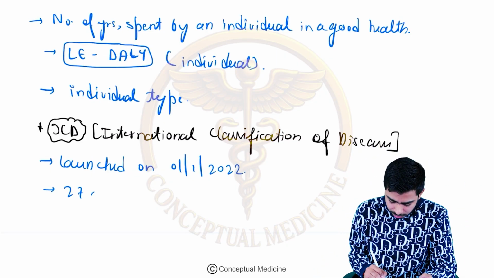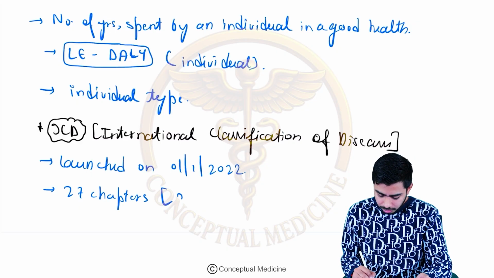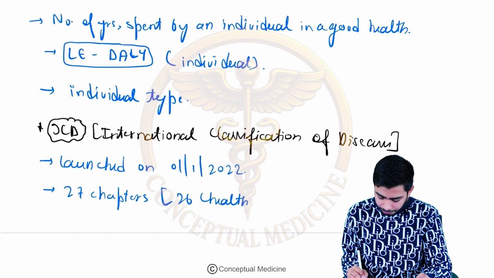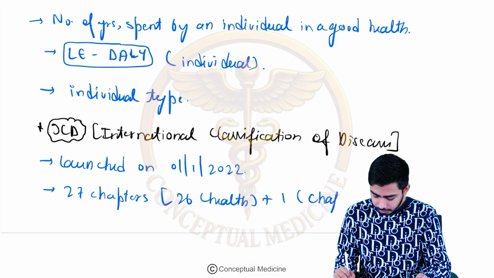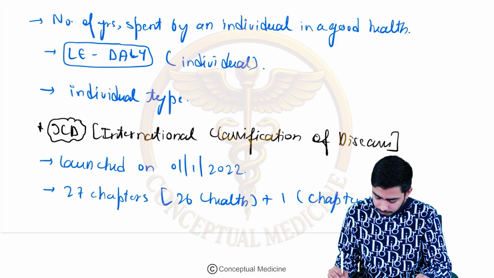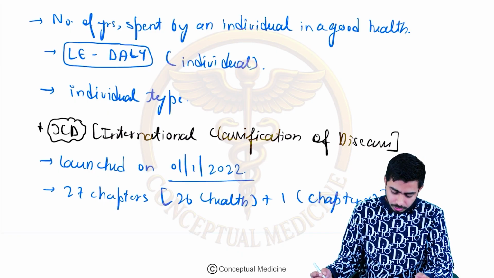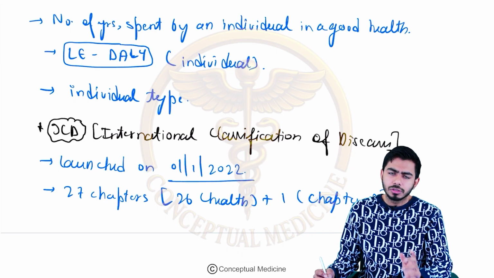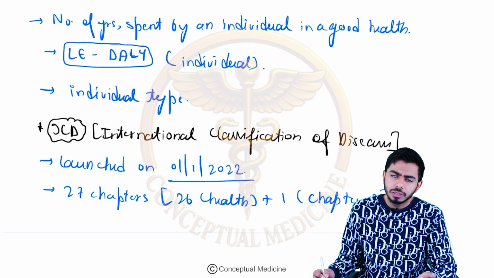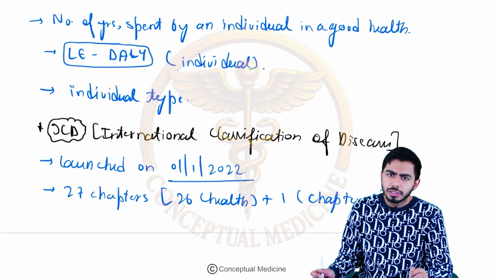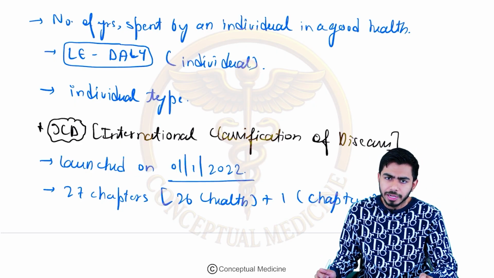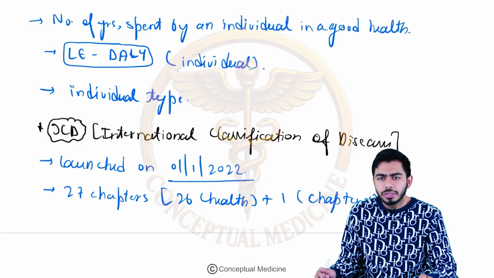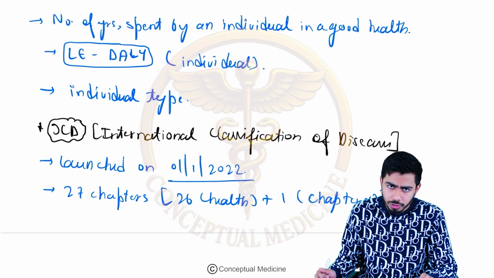Basically, this version has 27 chapters, where the 26th chapter talks about the health, and one chapter is chapter X. Just remember this, because in future they might ask you when the ICD 11 came into picture. Previously we had the ICD 10, now we are having the ICD 11. That was 1st of January 2022, New Year of 2022.